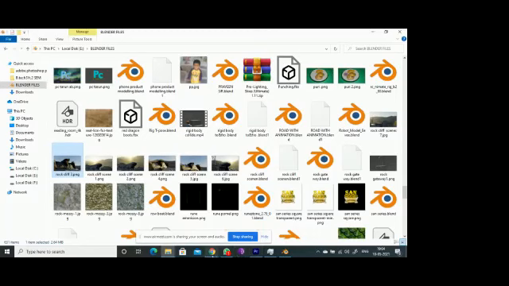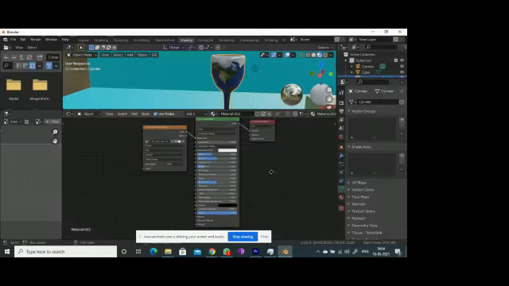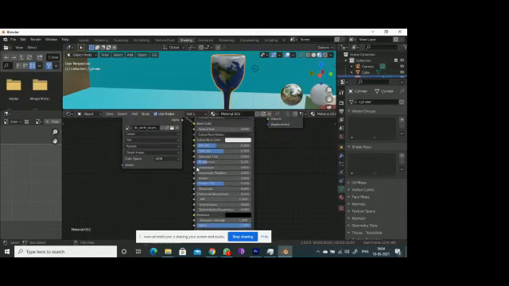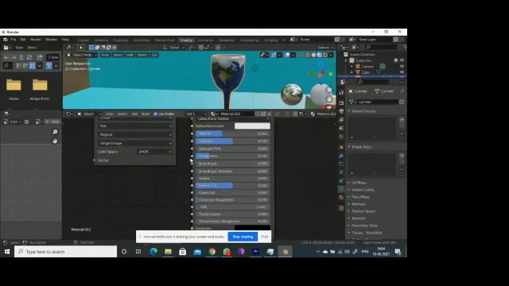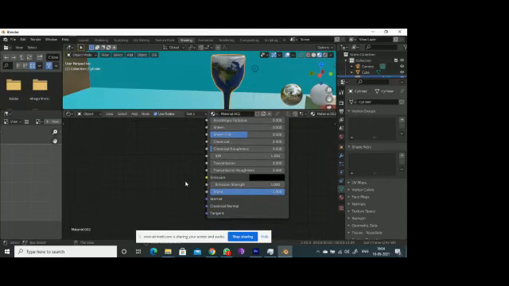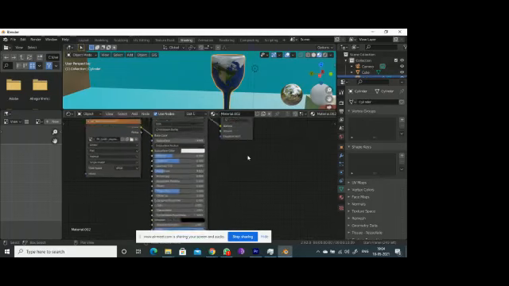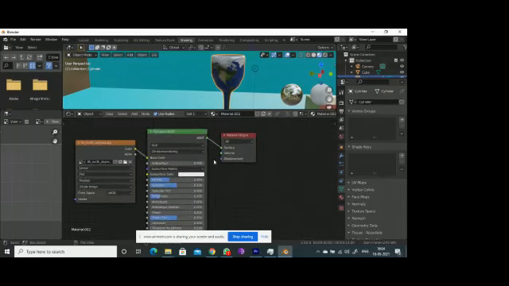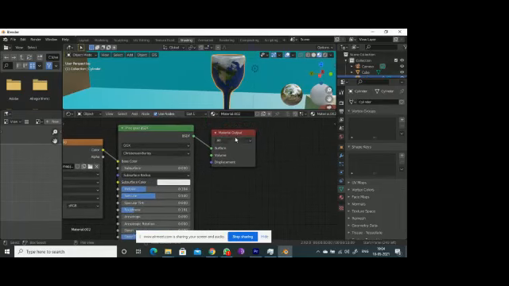Let me show you roughness. If you want, you can link the roughness to this isotropic. You can link this, and alpha also you can make. Normal and tangent also help. Displacement also you can make.